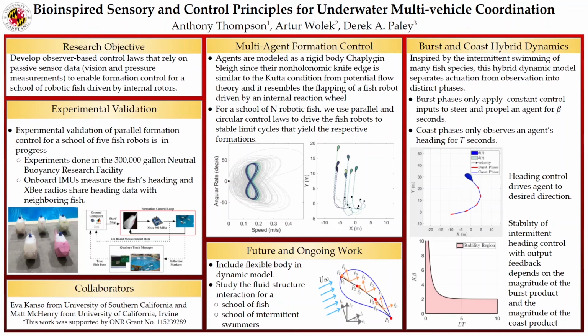And lastly, for our ongoing and future work. Since our fish robot test bed actually uses soft materials, we are developing a flexible body dynamic model for a fish. We also want to study the fluid structure interactions of a single fish and its effect on a school of fish. And we also want to study the hydrodynamic benefits of intermittent swimming in a school.